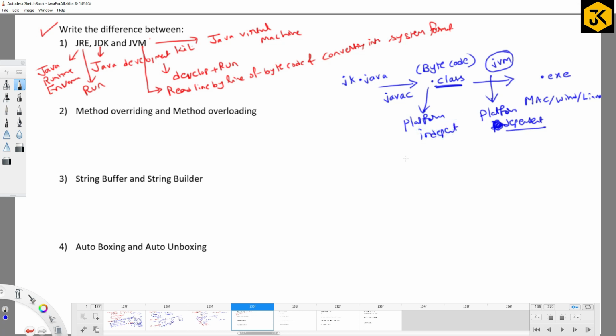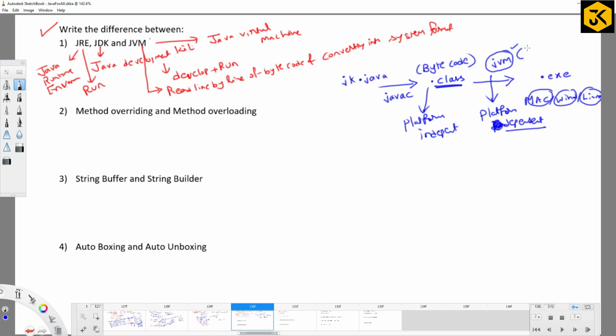Which means that for each and every kind of operating system, we are going to have a separate JVM in order to understand the native language format, right? If you want more clarity, you can go to the earlier videos, where I have given a clear explanation of all this. So that is the meaning of JVM.